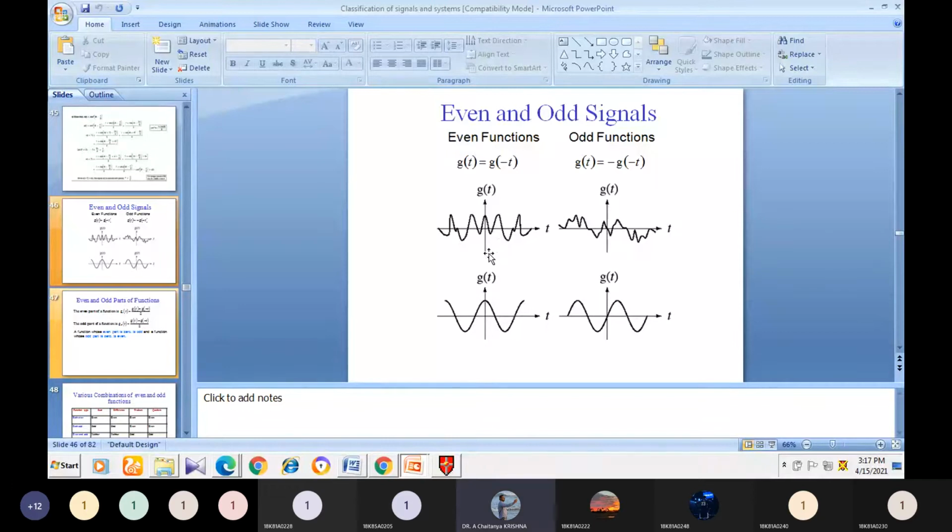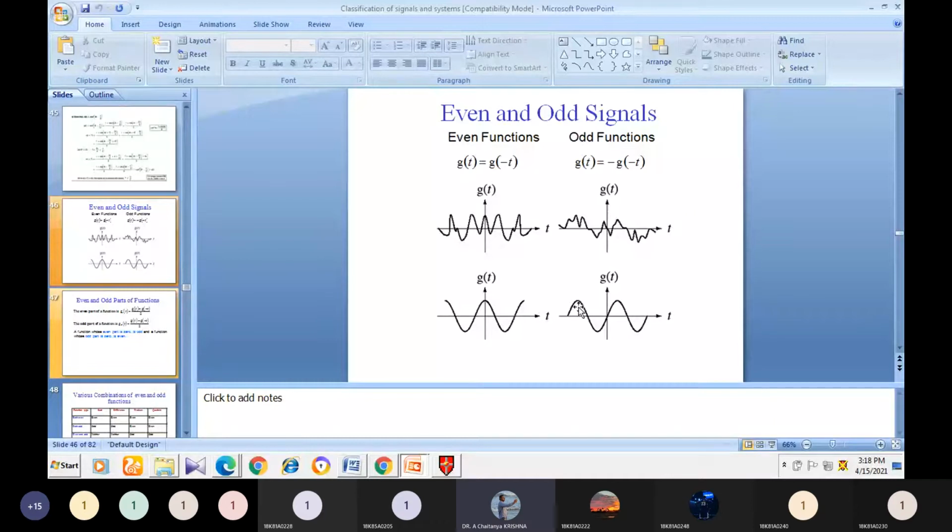Whatever the value is at x of 2, the same value should be there at x of minus 2 also. If x of pi has some value, the same value should be there at x of minus pi also. Then the signal is called even. The example of an even function is cos theta. Cos of minus theta is also cos theta. Means if we substitute negative angles, we get the same value.